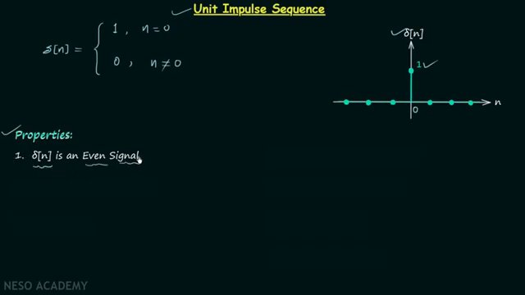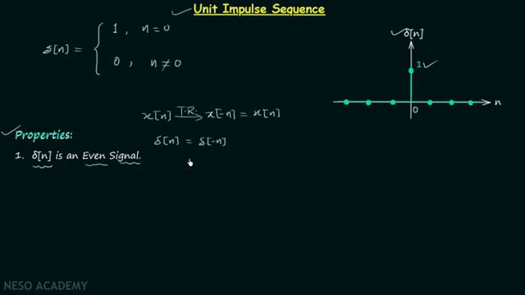According to the first property, delta n is an even signal. We know if there is a discrete time signal x[n], and if we perform the time reversal operation and have the signal x[-n], and if x[-n] is equal to the initial signal x[n], then we say the signal x[n] is an even signal. Therefore, if delta n is an even signal, this means delta n must be equal to delta of minus n.